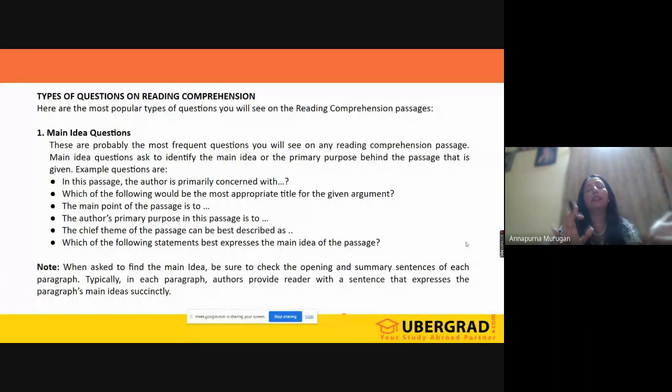It won't always be asking what is the main idea. You will see here, in this passage, the author is primarily concerned with, this is also a main idea question. Which of the following would be the most appropriate title for the given argument? See, we can give the title, name or heading only when we know the summary, the main purpose, the primary purpose.